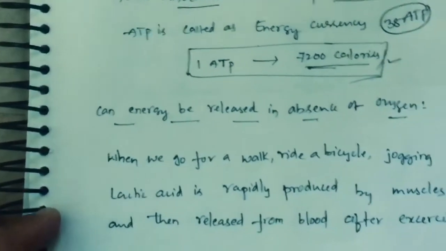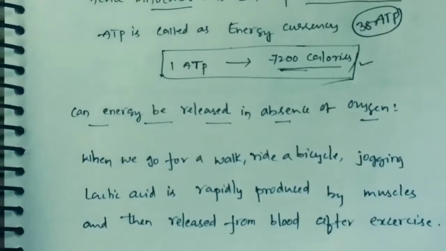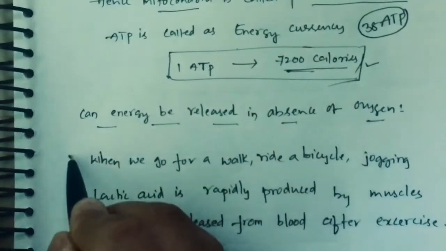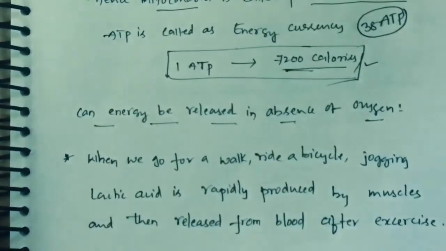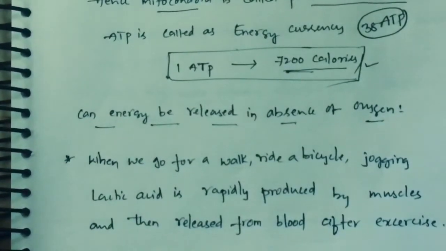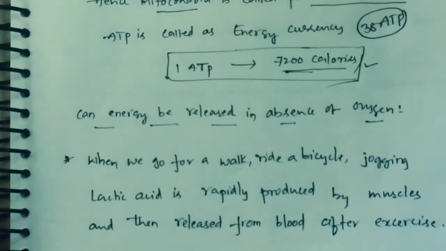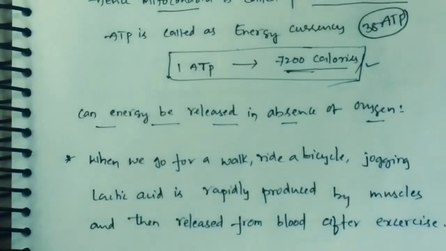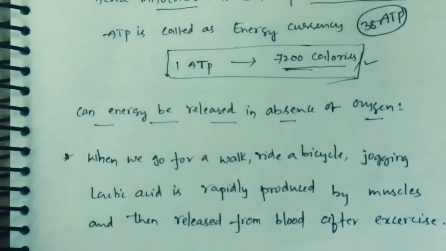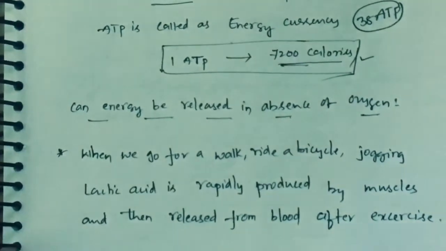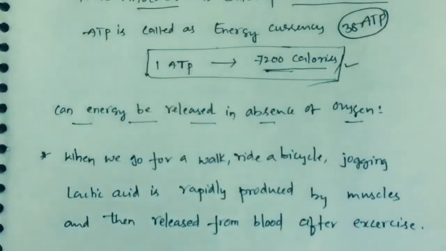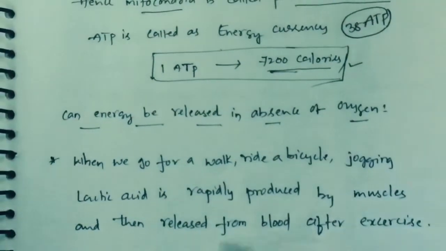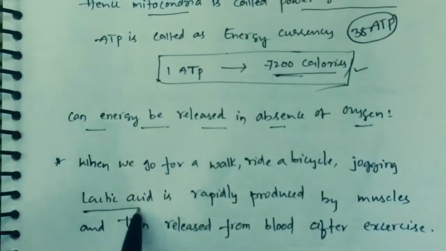Now the question comes, can energy be released in the absence of oxygen? Yes. In our daily life we do different types of activities like walking, riding a bicycle, jogging. During these activities, after some time, we generally feel pain in our muscles. That pain is due to a store of lactic acid.